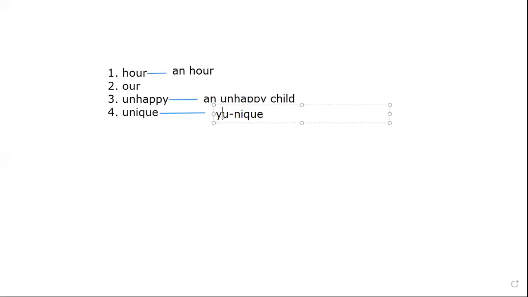Unique. So it starts with the sound Y. Is Y a consonant or a vowel? Ma'am, consonant. Then if it is a consonant, what will you write? Ma'am, an. It is a consonant, beta, consonant. With a consonant we use a, beta. So it is a unique.